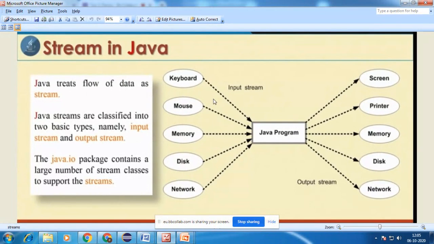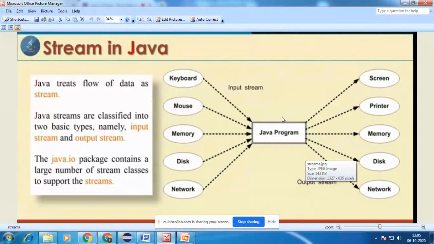The input stream is a flow of data from the source. The source is any of these, like a keyboard, mouse, memory, disk, or network, to the application. That is a flow of data from the source to the application, which is an input stream.